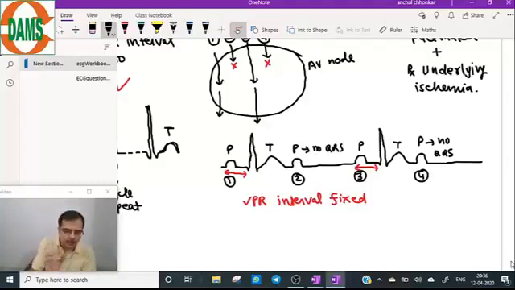Mobitz type 2, true or false questions. These are usually the Central Institute exam questions. Each P wave followed by QRS complex in Mobitz type 2, true or false? It is false. Each P is not followed by QRS. False.